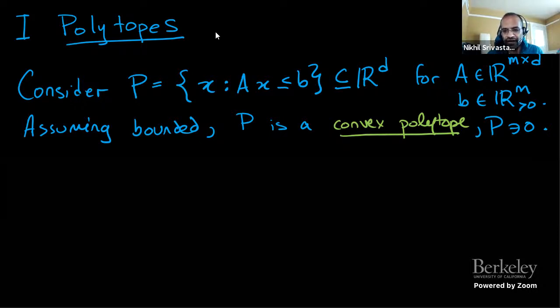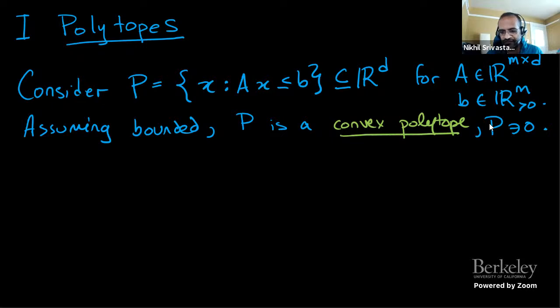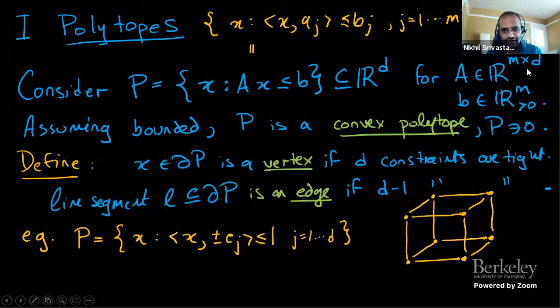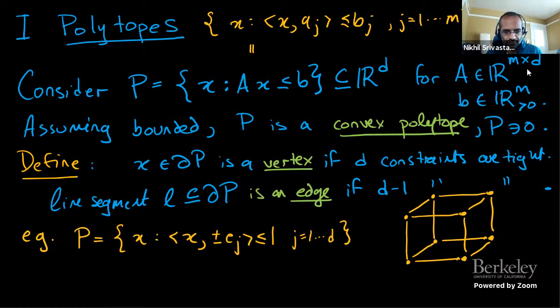The two important parameters in this talk are going to be the dimension D and the number of constraints M, which is the number of rows of the matrix A, an M by D matrix. Given such a polytope, we can study its combinatorial structure, and one of the most basic ways to do that is to look at its vertices and edges.